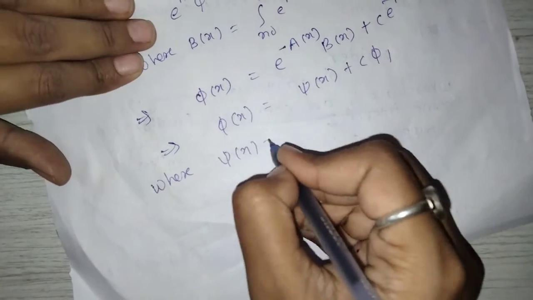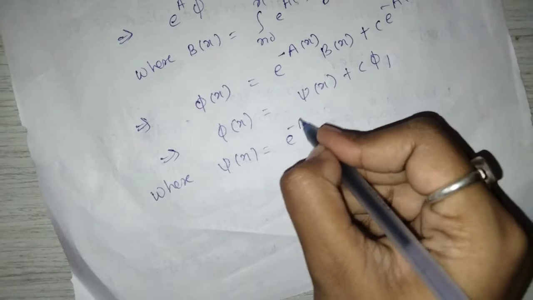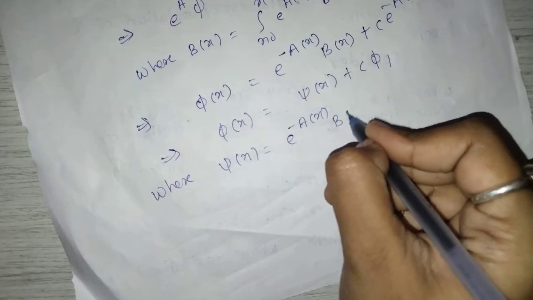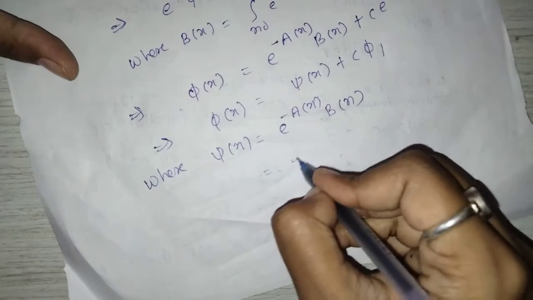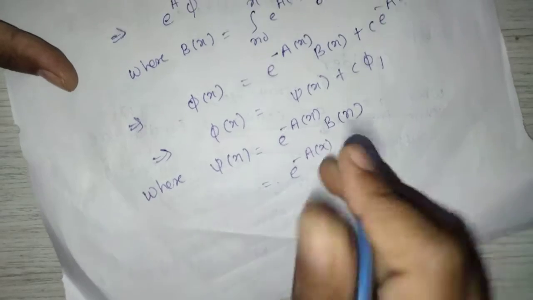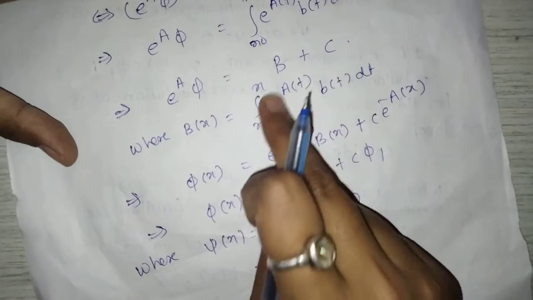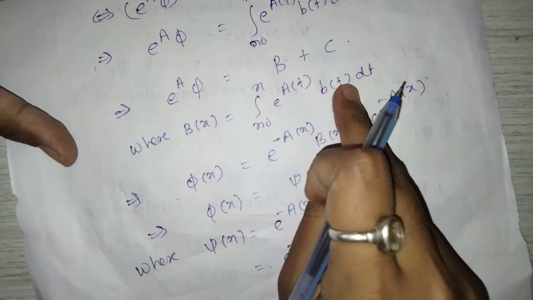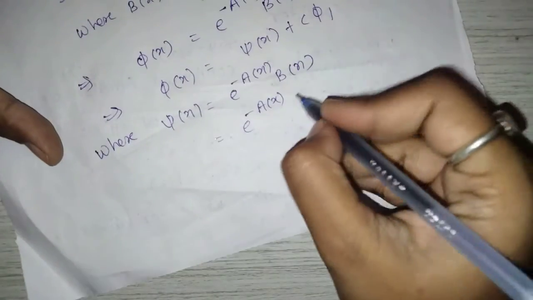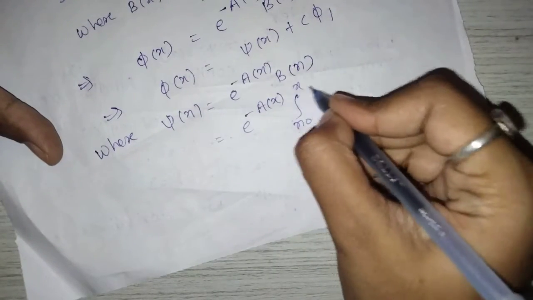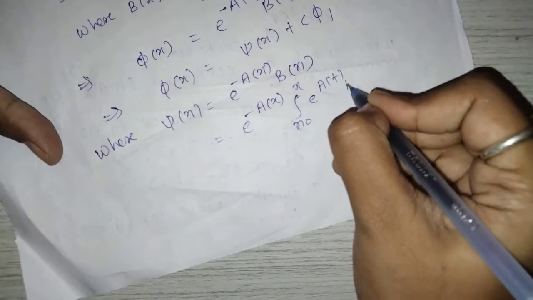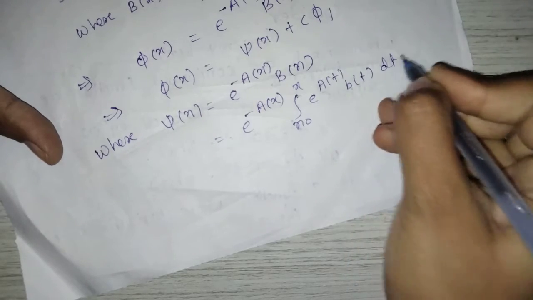psi of x is equal to e raised to minus a of x b of x, which is equal to e raised to minus a of x into integration x naught to x e raised to a of t b of t dt.